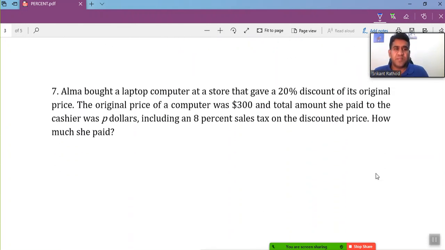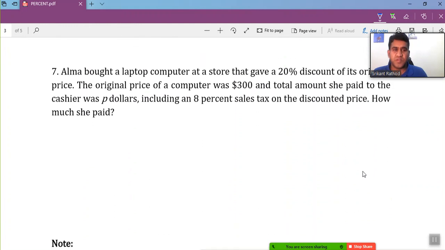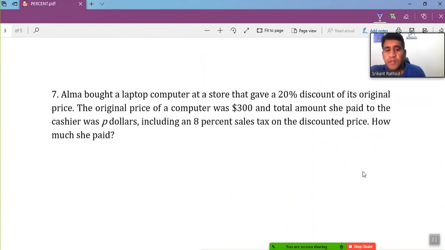let's take another example involving a discount and other things. Now let's take this: Alma bought a laptop computer at a store that gave a 20% discount off its original price. The original price of the computer was $300, and the total amount she paid to the cashier was $P, which includes 8% sales tax on the discounted price. Now she is paying 8% sales tax on the discounted price. Now how much did she pay, right?